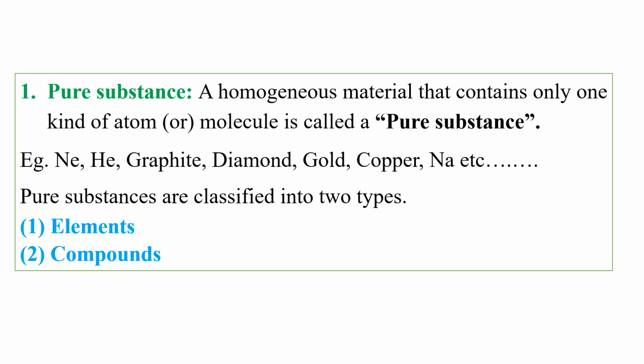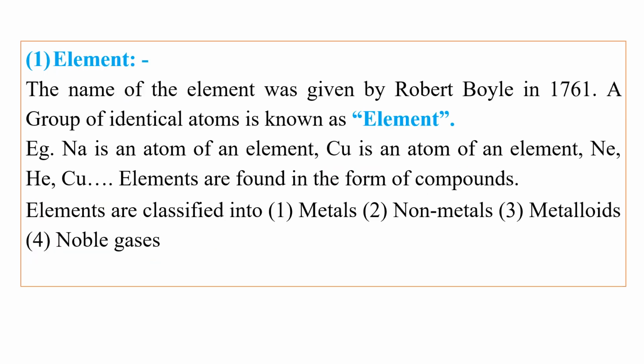What is a pure substance? A homogeneous material that contains only one kind of atoms. Suppose you take helium gas, neon gas, graphite, diamond, gold, copper, or sodium. It is made up of one kind of atoms, so we can call it a pure substance. Just now we discussed, it is classified into two types, that is element and compound.